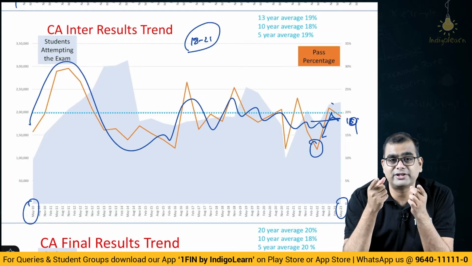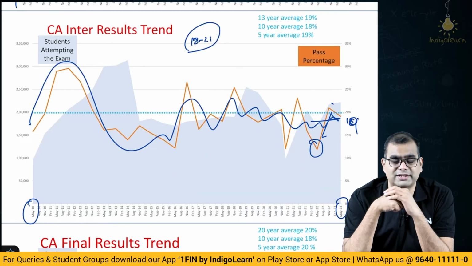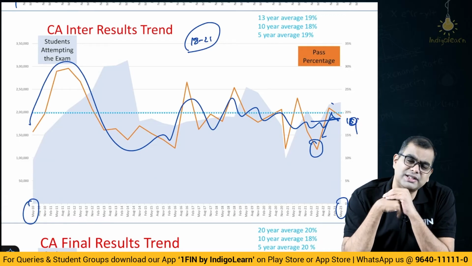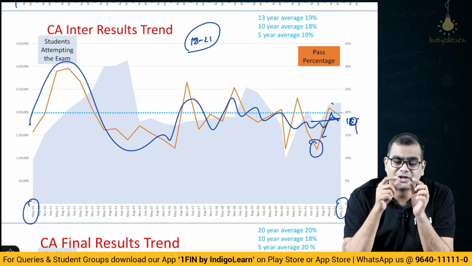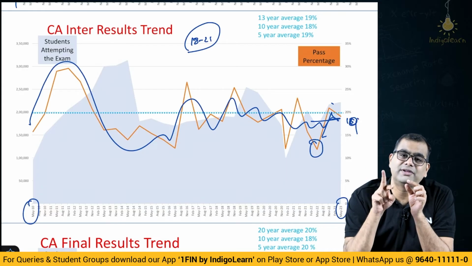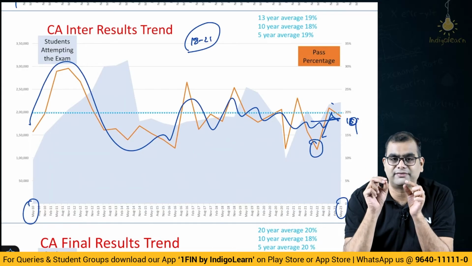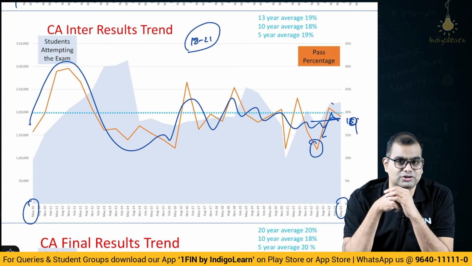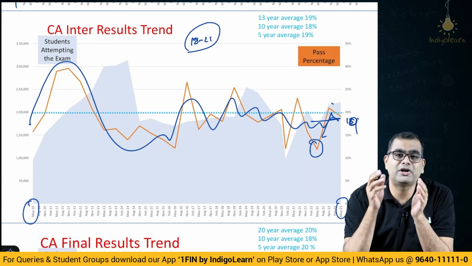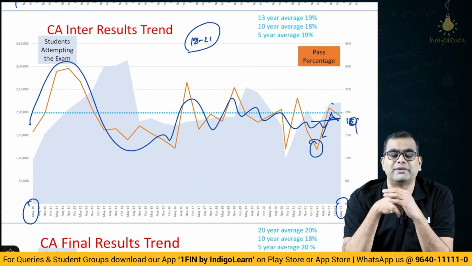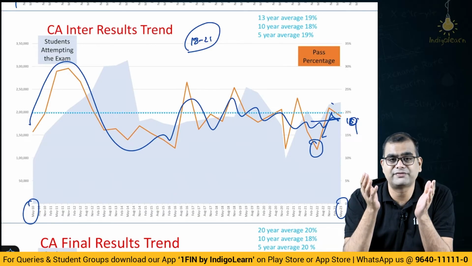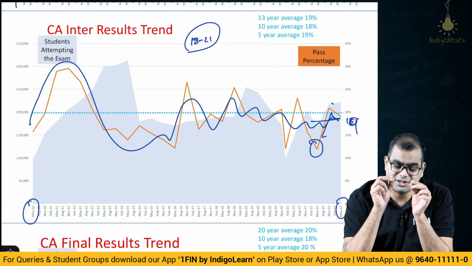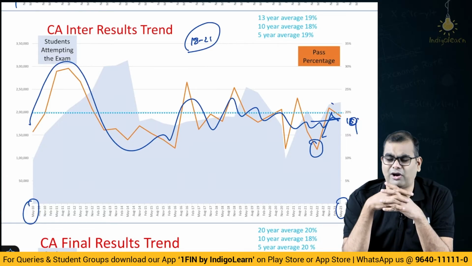One, they're introducing MCQs in all subjects across CA Inter and CA Final. How is that important? It will eliminate the subjectivity of the valuers, the examiner, or the person who is valuing your paper. Their subjective element is taken away. They may ask you tough questions in MCQs, but the subjective element, because of which a lot of people had fear that I will fail even if I do well, to a large extent that fear is addressed. So, I think the pass percentage will either remain the same or move up slightly, not beyond that.